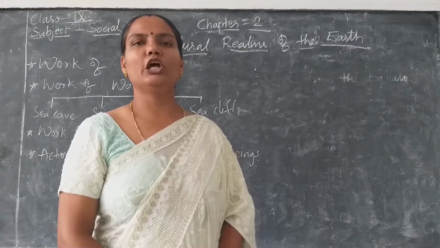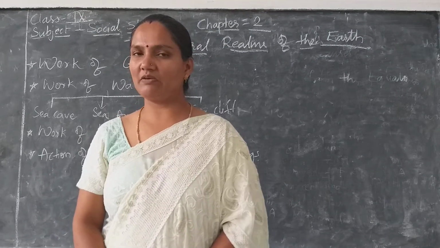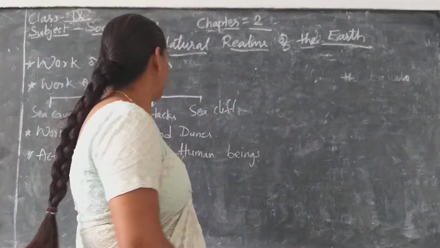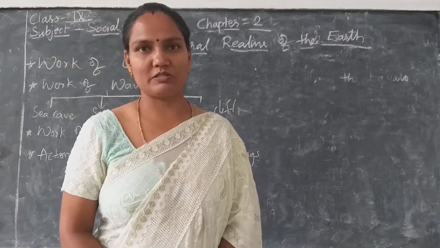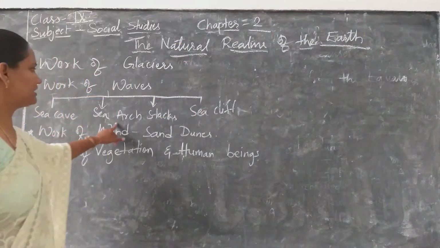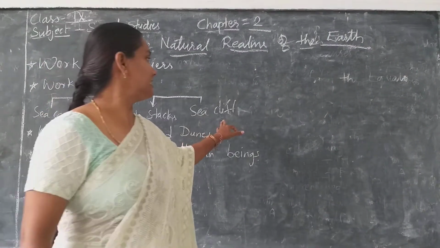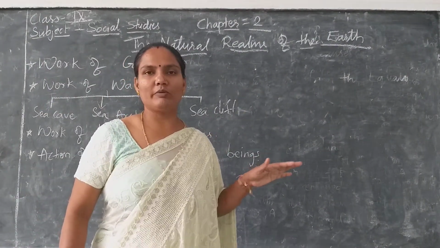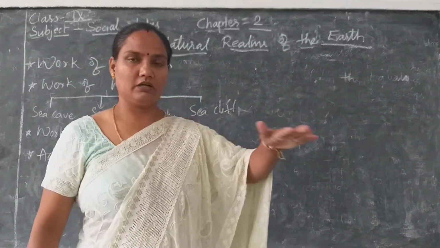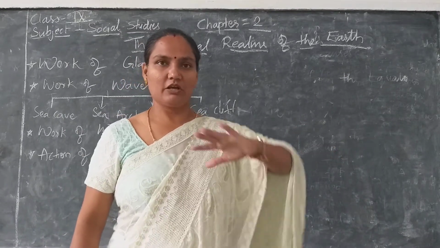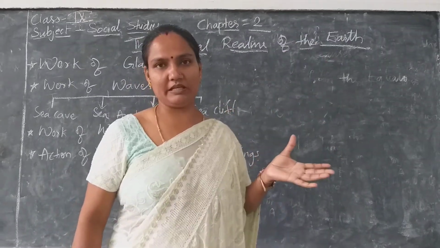So in this way you can see these sea waves give rise to the formation of different sea landforms like sea caves, sea arcs, stacks, stumps, and sea cliffs. What are sea cliffs? You might have seen that in oceans and seas, a few mountains will be there, right?